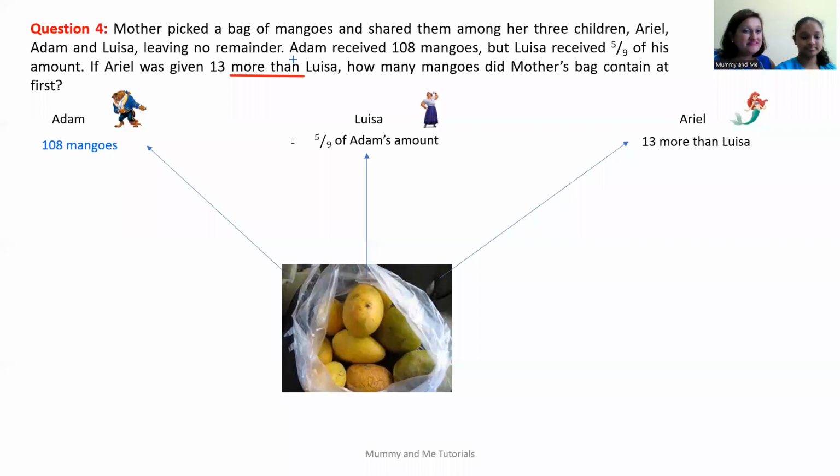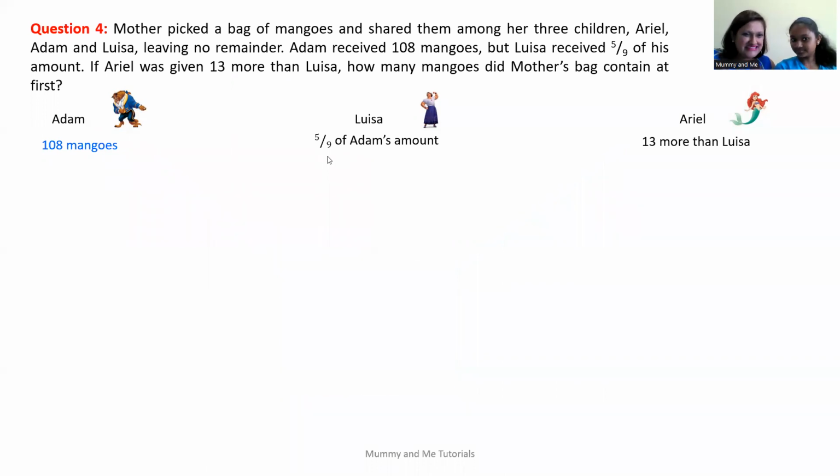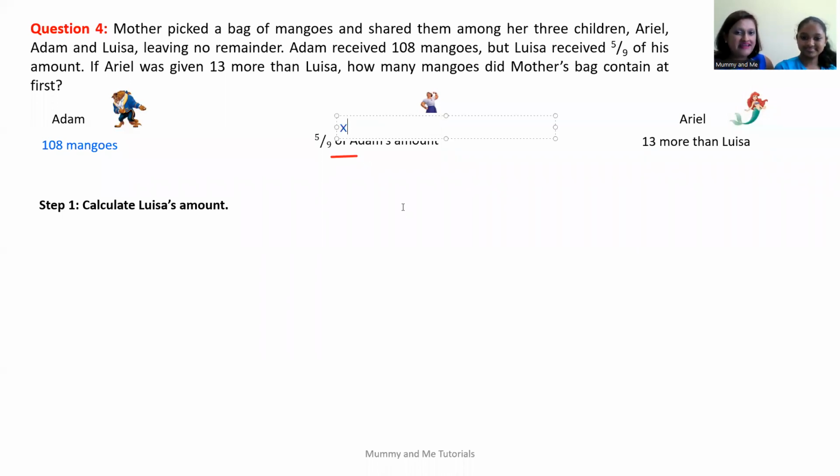Great. So let's begin. We know Adam had how many mangoes? 108 mangoes. No problem. So what are our steps though? The first thing we should do is to calculate Louisa's amount. How do we calculate Louisa's amount? We have to calculate 5/9 multiplied by 108. So that's what of means. We're going to use it here. Multiply by Adam's amount. So we have Adam's amount here, and we're going to apply that.